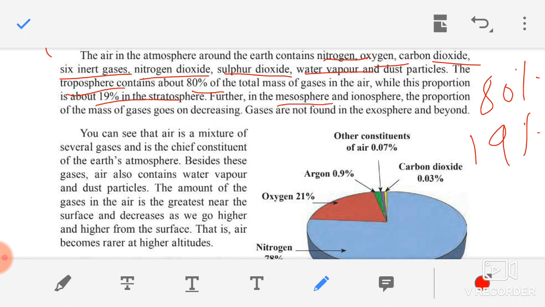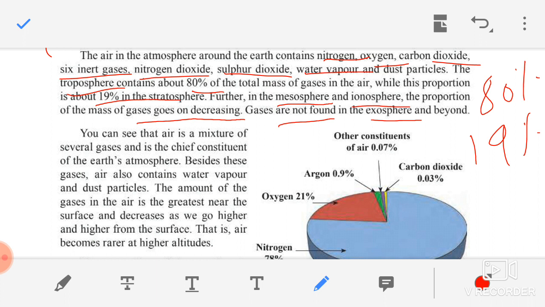Further, the third layer is mesosphere. Fourth layer is ionosphere. Here what happens, children? The proportion of gases goes on decreasing. Decreasing means it is becoming very less. And the last layer is exosphere. You will find no gases here. Understood, children? So these are the five layers where different proportions of gases are found.